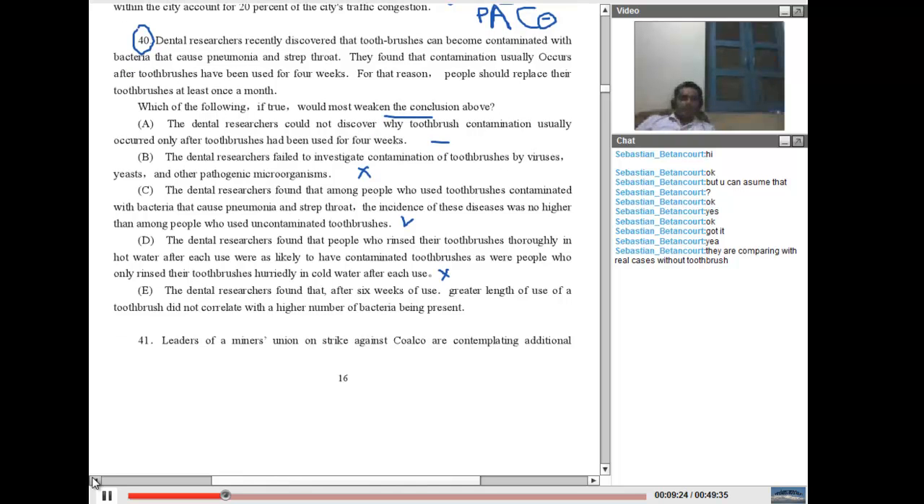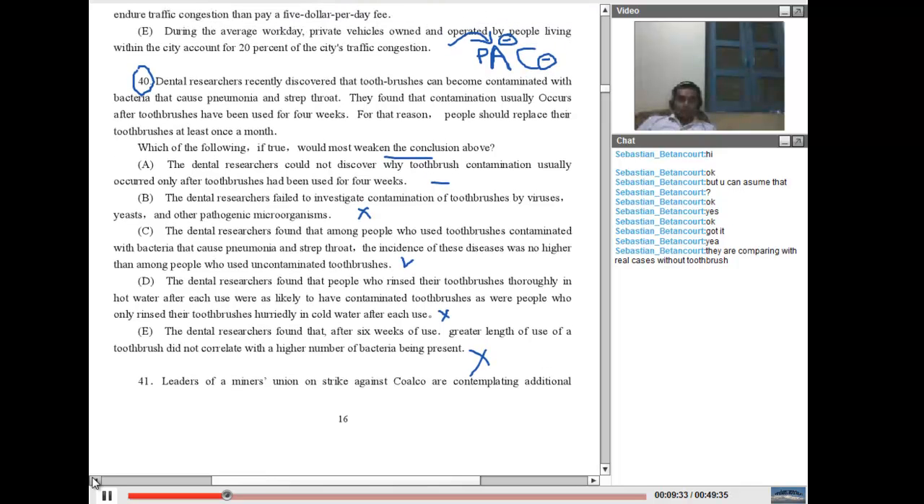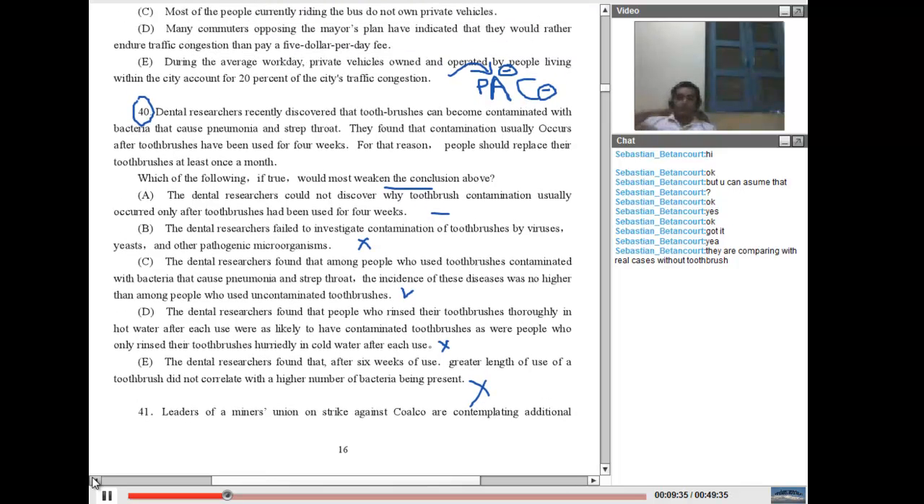Okay, the dental researchers found that after 6 weeks of use, greater length of use does not correlate with a higher number of bacteria present. We are not bothered about 6 weeks. We just want to know whether we should change the thing after 1 month or not. Who cares what happens after 6 weeks? So we are left with A and C, and A says that the dental researchers could not discover why toothbrush contamination usually occurred after toothbrush had been used for 4 weeks.